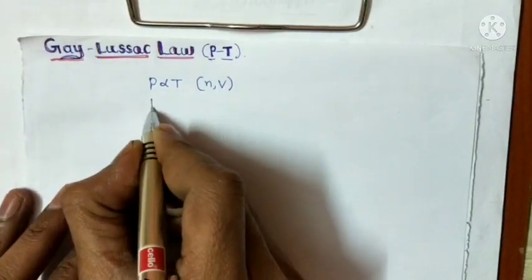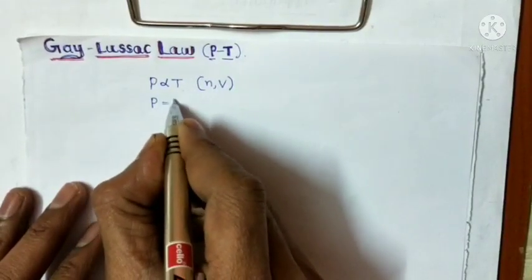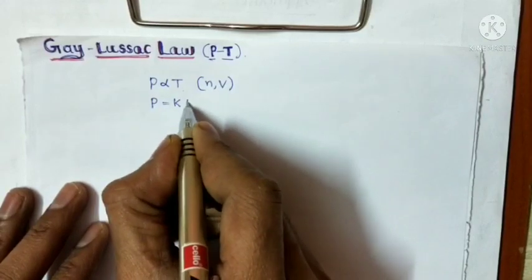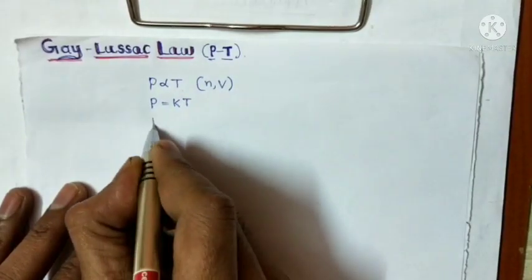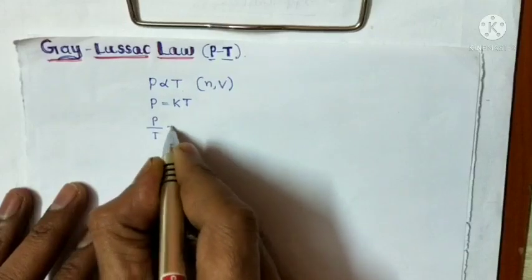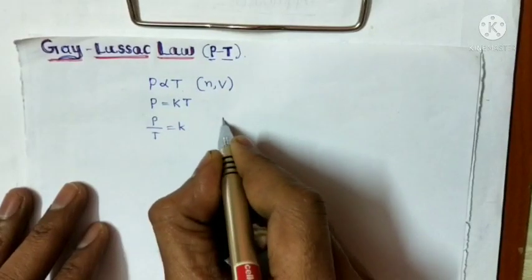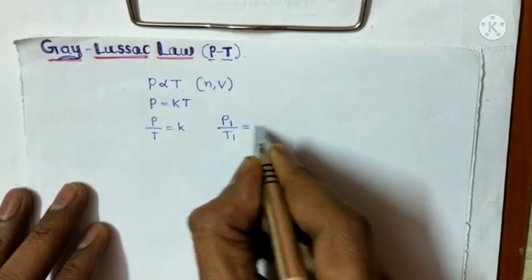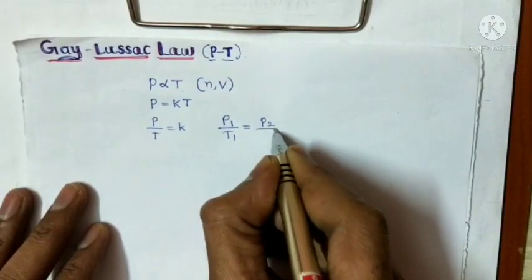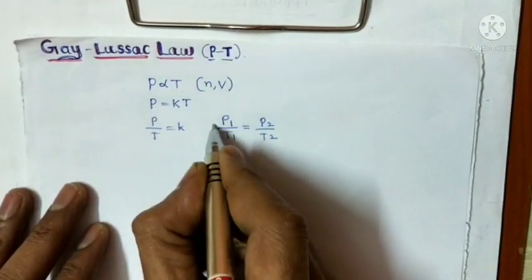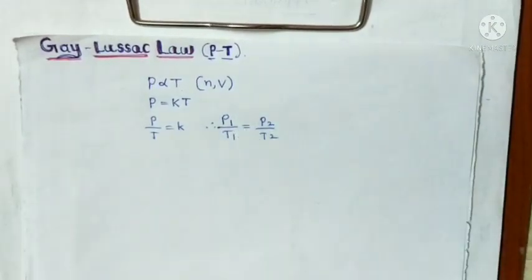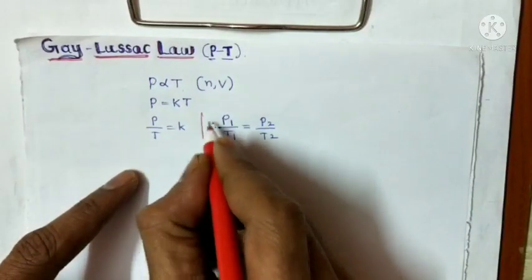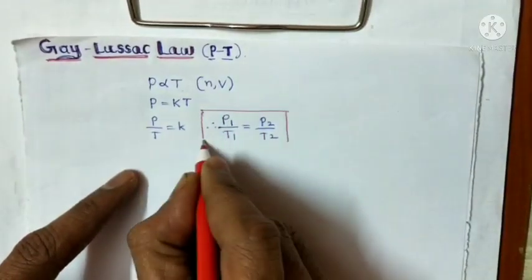If you remove the proportionality, a proportionality constant appears. From this we can conclude that P by T equals a constant. From this relation we can conclude that P1 by T1 equals P2 by T2. This is a very important principle to solve problems. P1 by T1 equals P2 by T2.